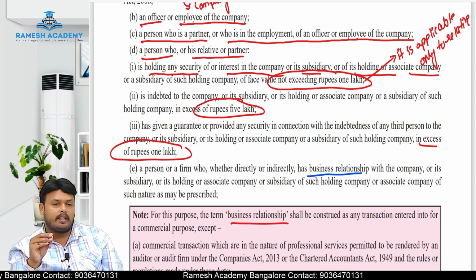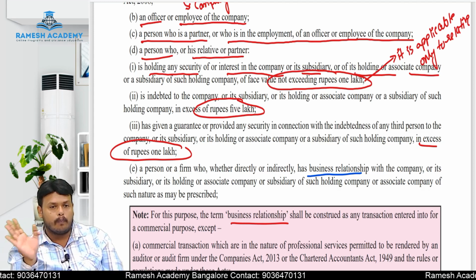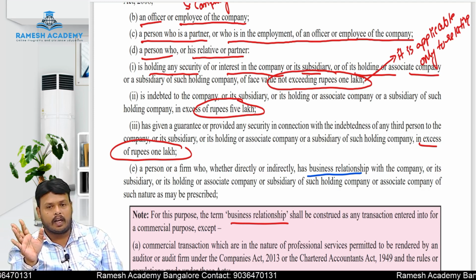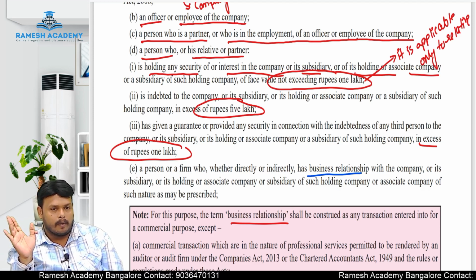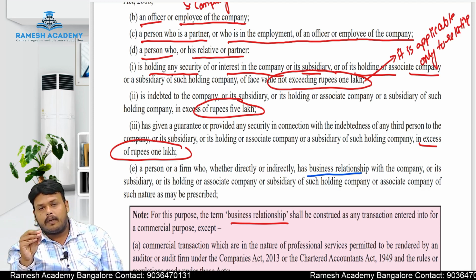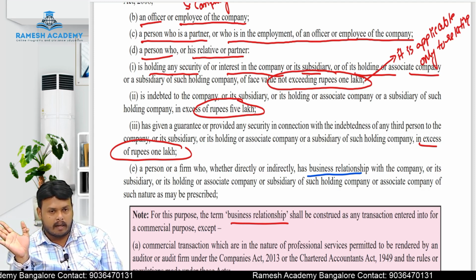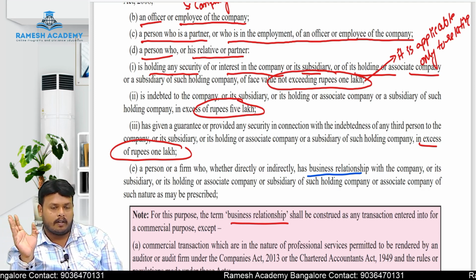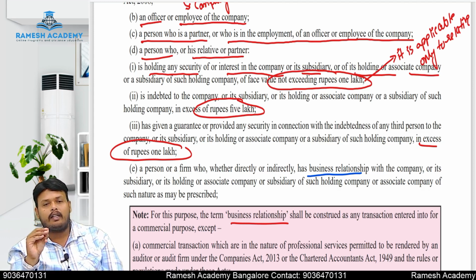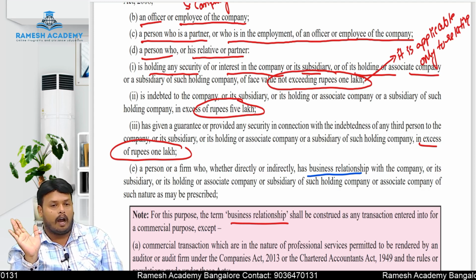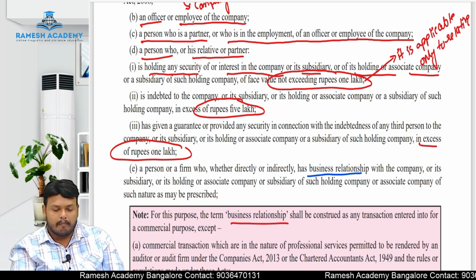So if that person has a direct or indirect relationship with all these companies, all this group of companies, we can call it a group company, okay? Not logically but technically we can call it a group company. So a person or firm, if they are holding a direct or indirect business relationship with these companies, then he is disqualified to act as an auditor. What is the meaning of business relationship? Business relationship means any ordinary transaction which has not been taken at arm's length price, then we can consider there is a business relationship existing between the people.